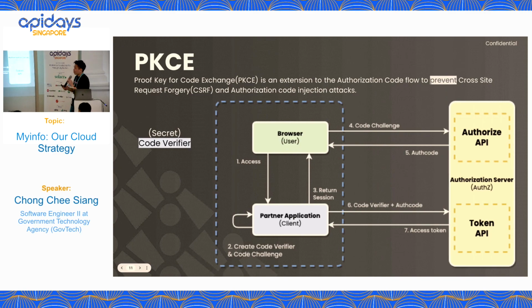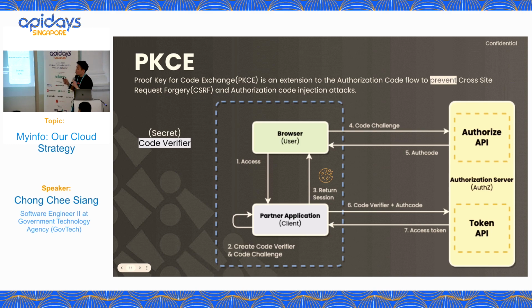So first one, PKCE. PKCE is to prevent CSRF and auth-code injection. Basically it's to protect our authorize call and token call. How? When a user uses his browser to connect with our partner application, for example I want to apply for a credit card from a bank, a session is established between these two.